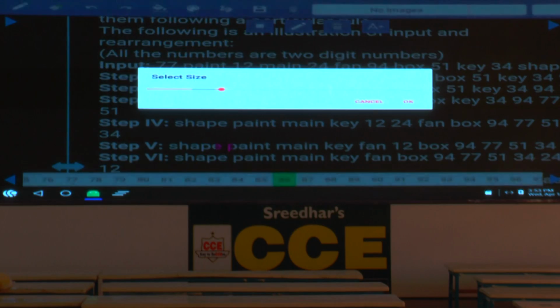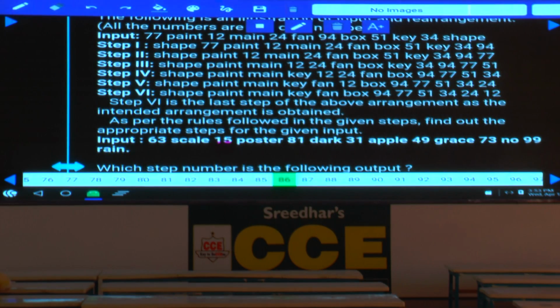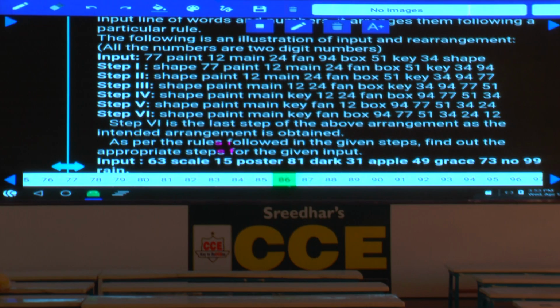Then coming to this one, first we need to identify the logic. In order to identify the logic, we need to compare input with step 6. Now in input and step 6, if you observe, shape, paint, main, key, fan and box, these 6 words are arranged in descending alphabetical order. And the numbers 94, 77 and so on are also arranged in descending order.